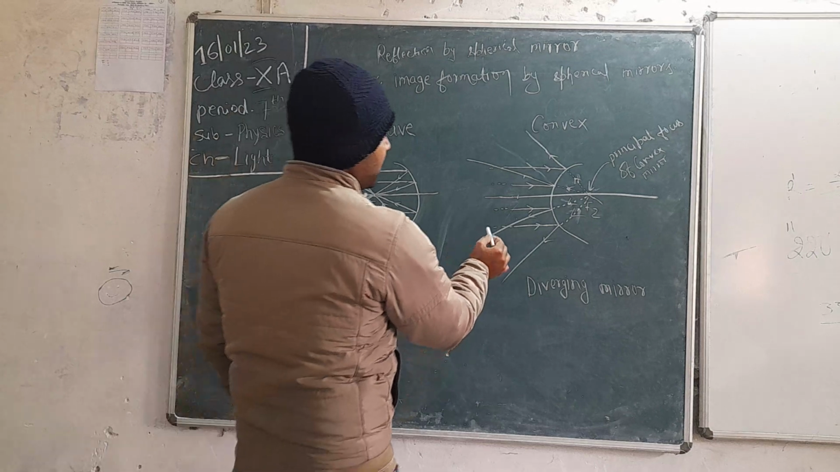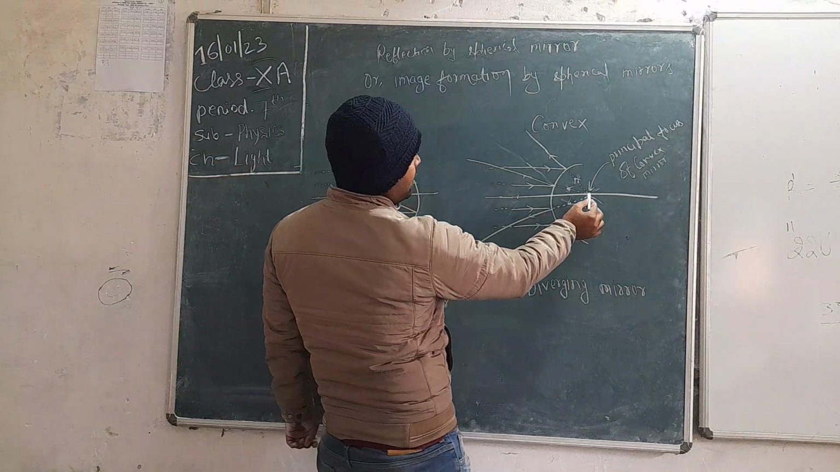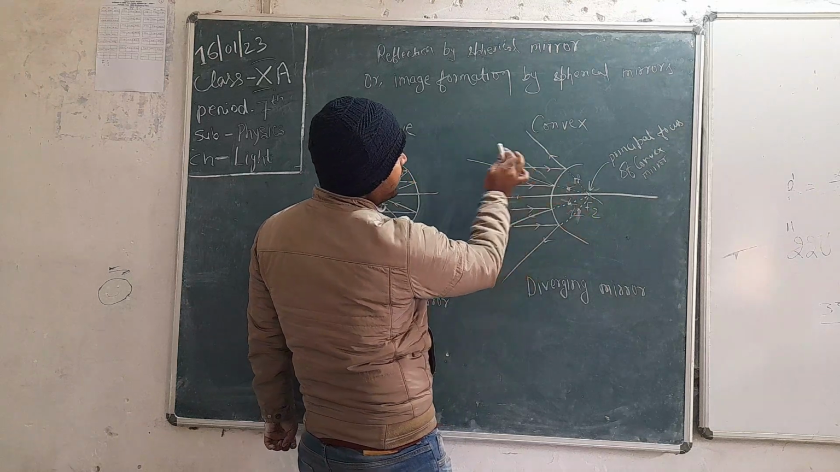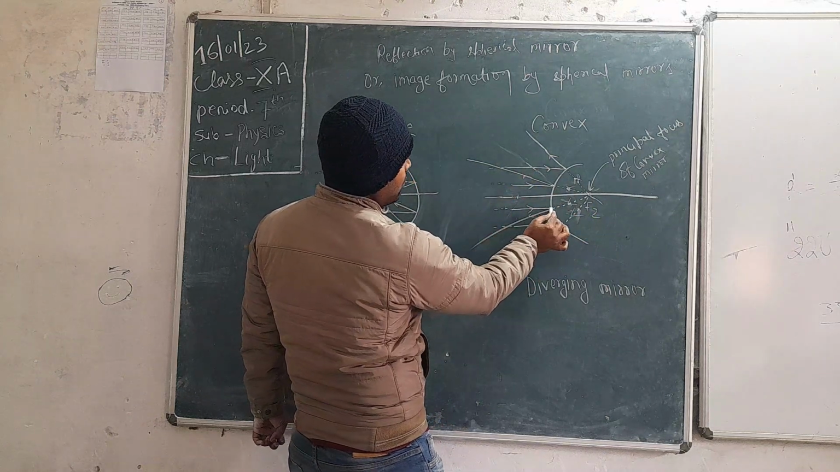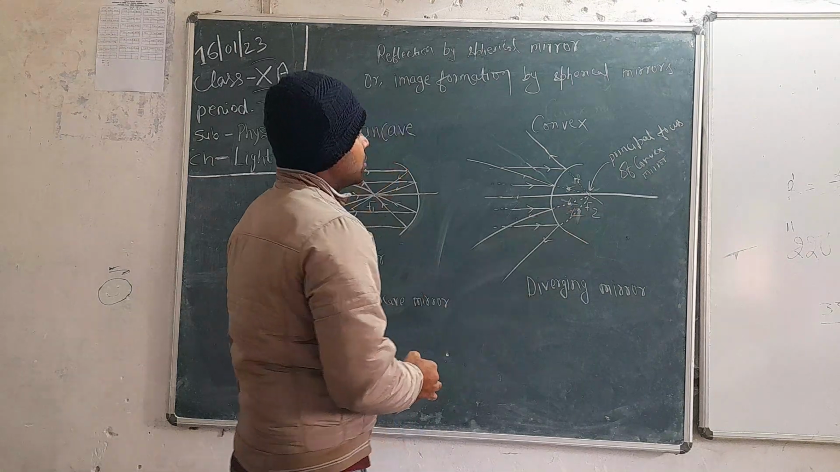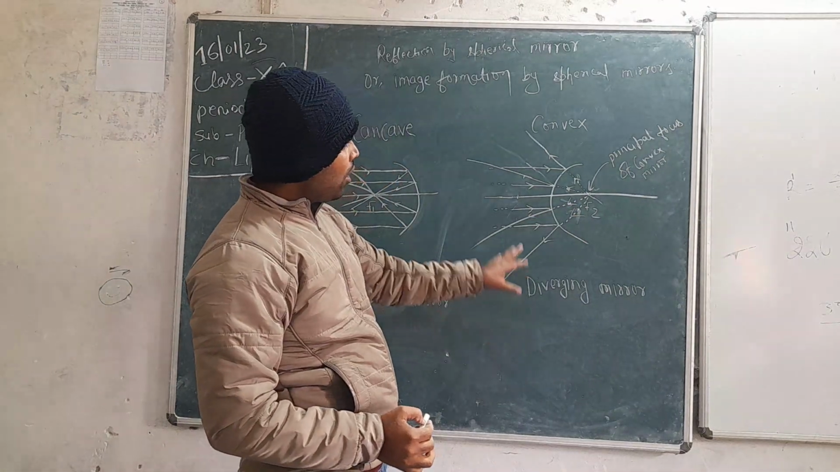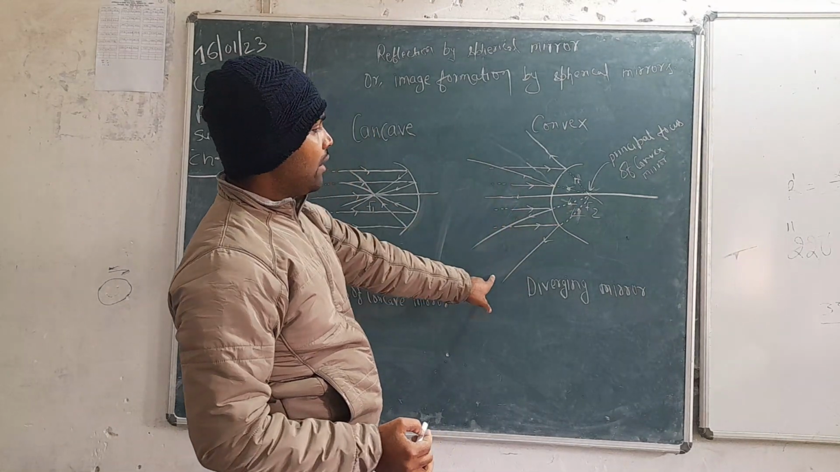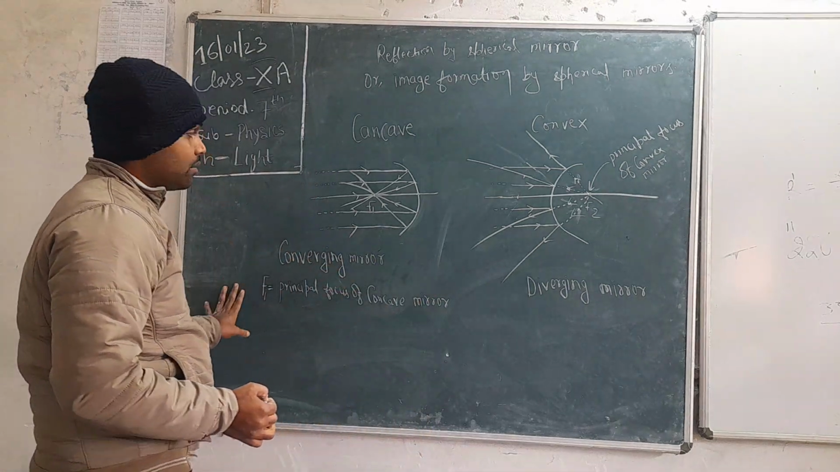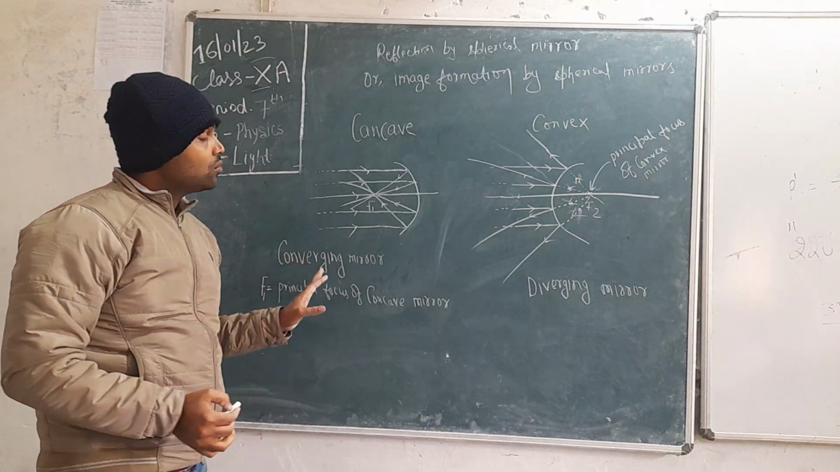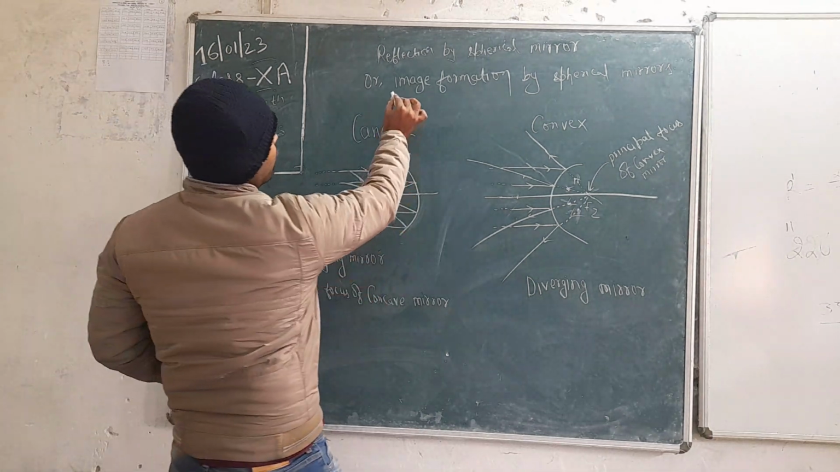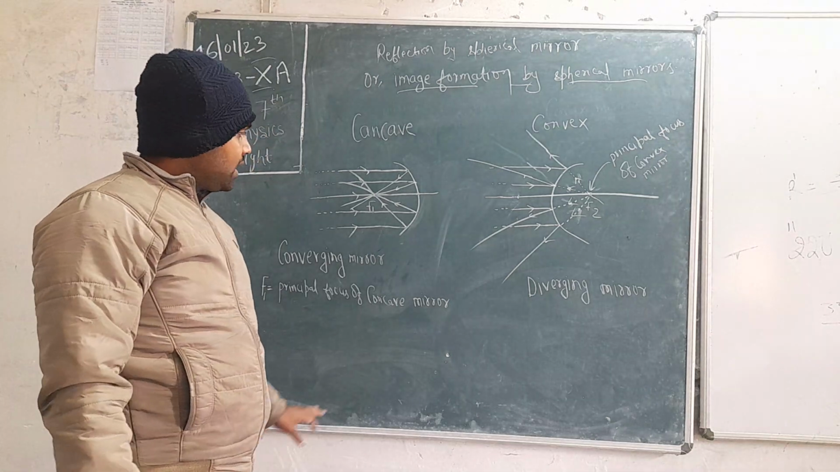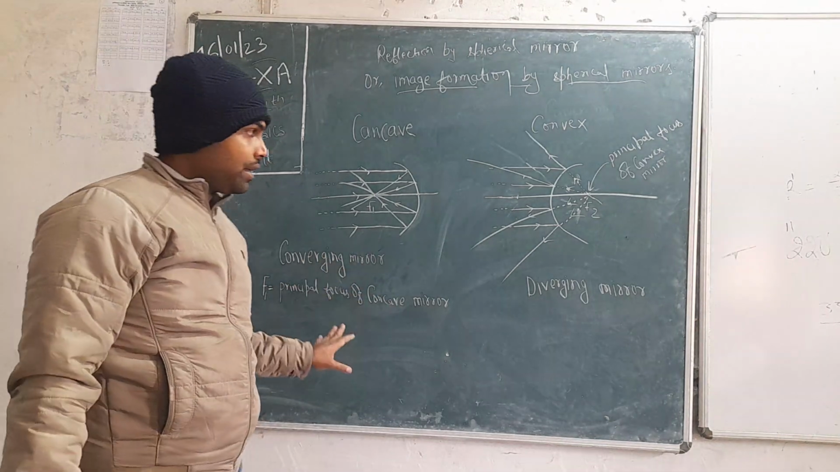In the case of convex mirror, you can see here it seems like all the light rays are coming from F2. So this is called diverging mirror, because all the light rays are coming from the source and it is getting diverted. So this is called diverging mirror, and the concave mirror is known as converging mirror. Okay. Now we are going to study about image formation by spherical mirrors. How the image is formed in the case of spherical mirror.